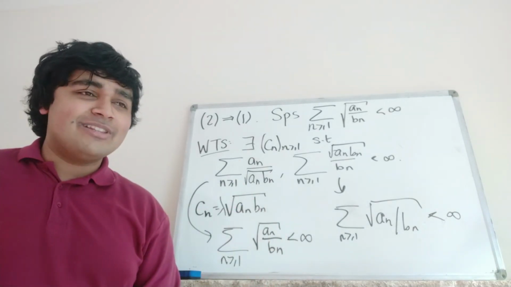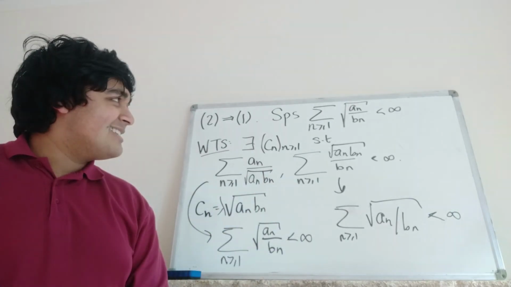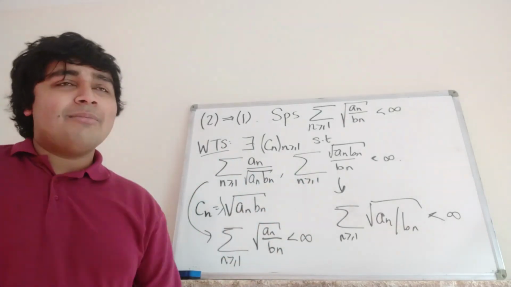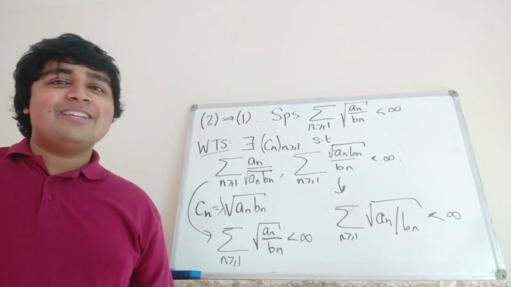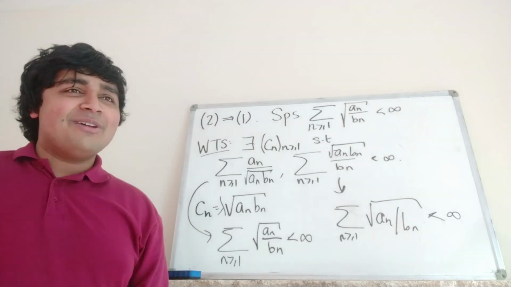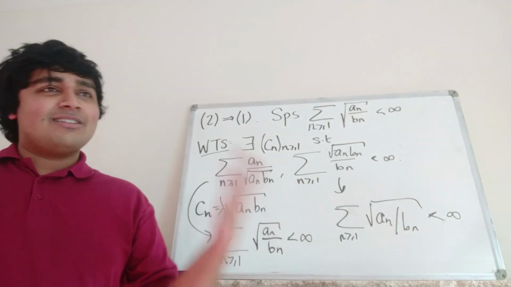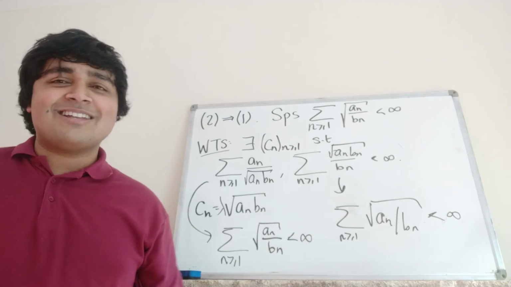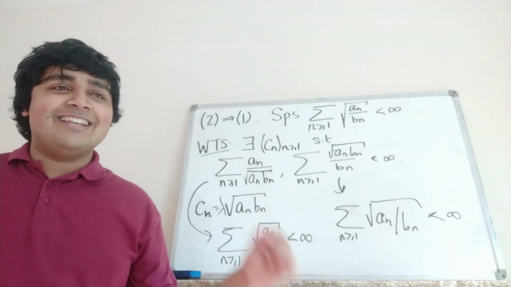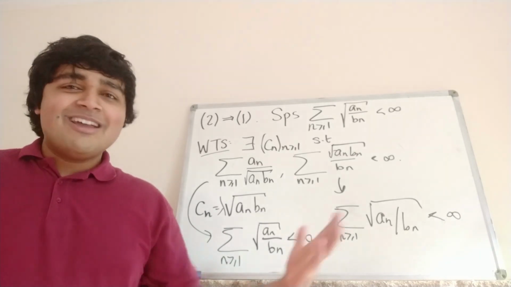Anyway, I hope you have enjoyed this theorem, this proof. For an international mathematics competition for university students, it's kind of a somewhat easy problem, but the result is quite cool that you've got a nice theorem. It probably isn't the most efficient way if you want to show that the square root of an over bn converges where an and bn are positive real numbers. But you never know. If you want to show that the sum from n equals 1 to infinity of square root of an over bn converges, and you have a particular example where you find a Cn which satisfies statement 1, and from that you can deduce statement 2, I'd love to see it.